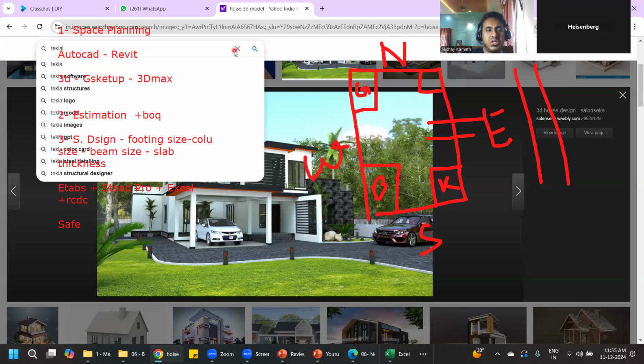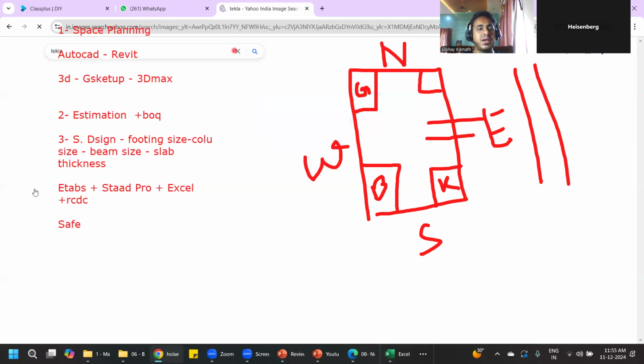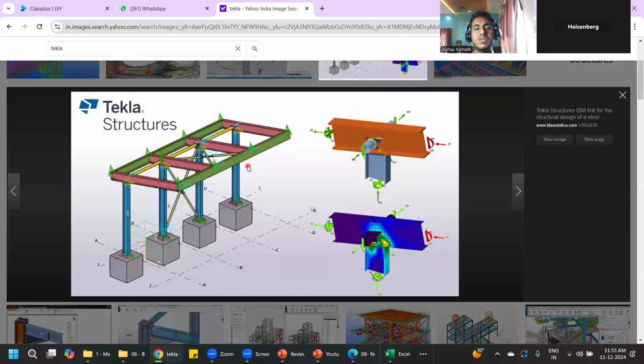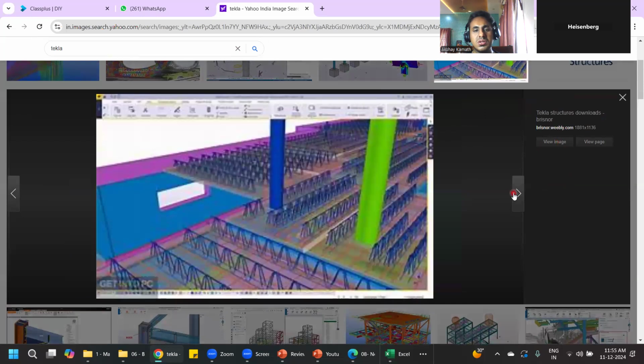If you're doing a small house and all, Tekla is not at all required. Tekla is basically, I'll delete all these things, the modeling software. So these are usually the steel structures. Usually we use it for steel structure, and even for precast we can use it. Okay, I'll show you one image.